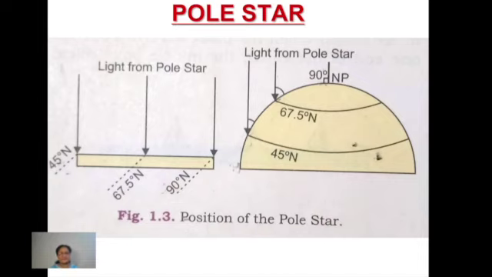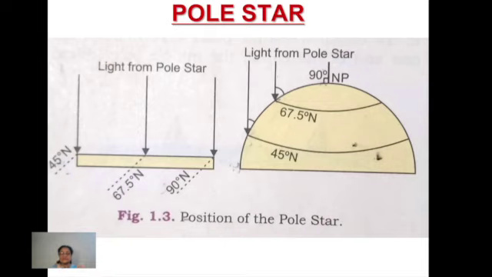Okay. Now, what is pole star? It is directly, you can say it is forming 90-degree angle above the north pole of Earth. Okay. If we take the axis of Earth and let's draw a line, okay, straight away from the north pole towards the upside, you will find the pole star is connected with the north pole. That means it is exactly 90-degree at the north pole of the earth.